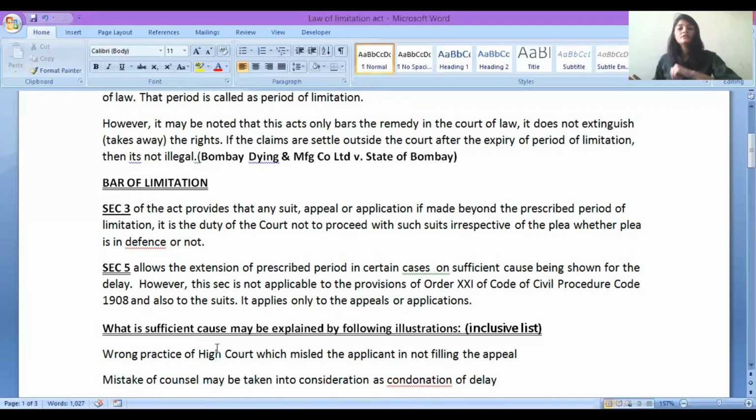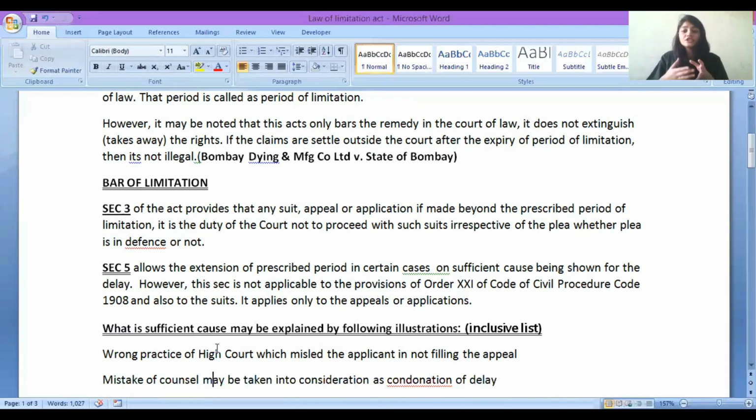Outside the court settlement, you can do, it is totally legal. Your rights are not extinguished. I hope this is very clear, section number 3. Now let us come to section number 5. What does section number 5 say? Section number 5 is giving a relaxation. Section 5 is giving relaxation for what?